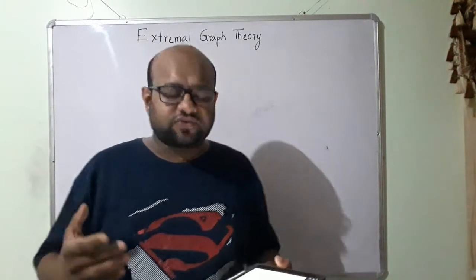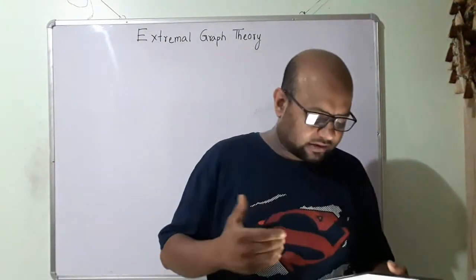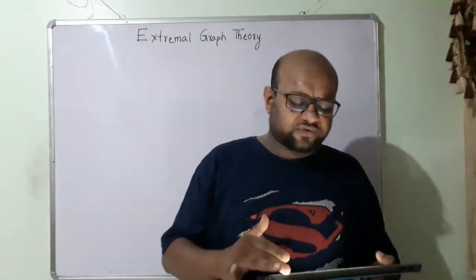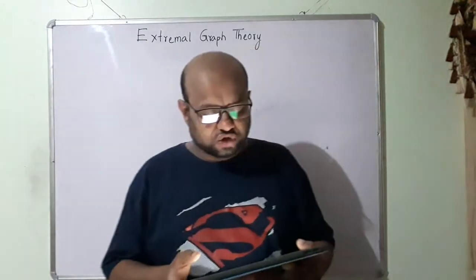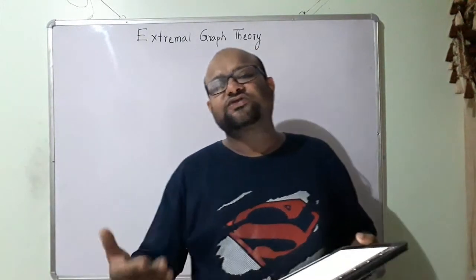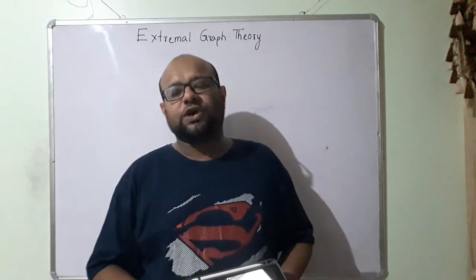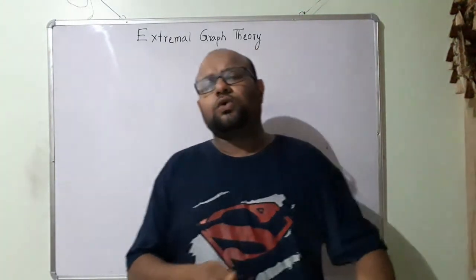So extremal graph theory is the branch of graph theory that studies the extremal, maximum, minimum values of graphs that satisfy certain conditions. So what does this mean?